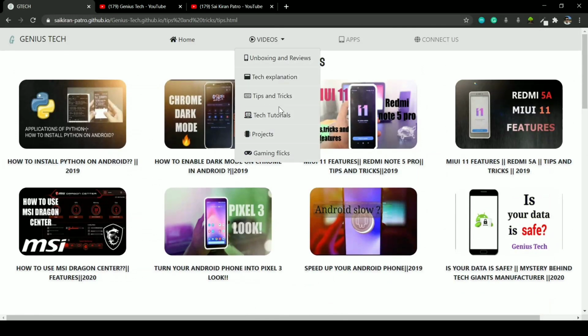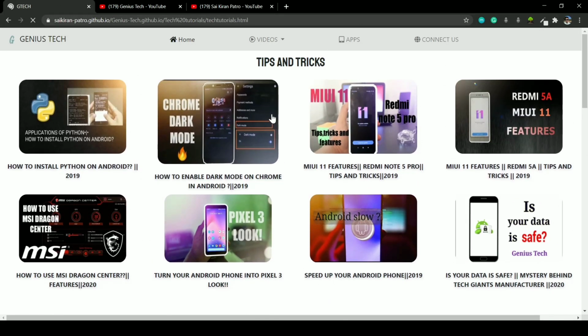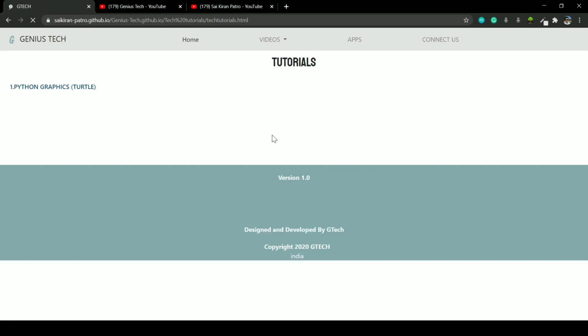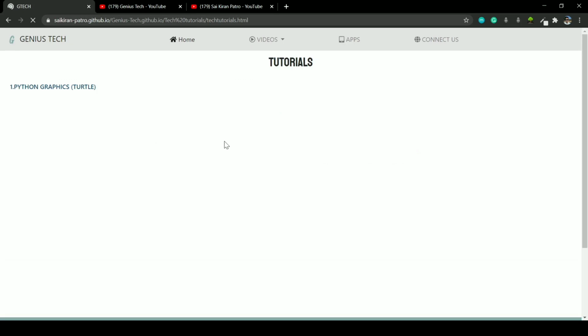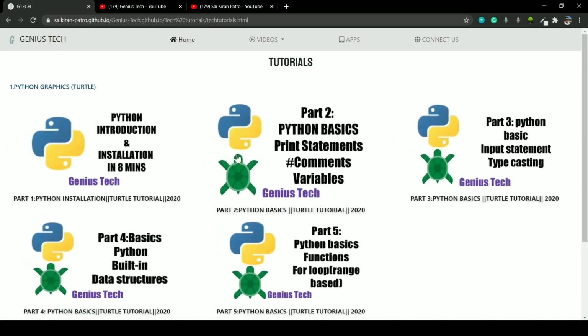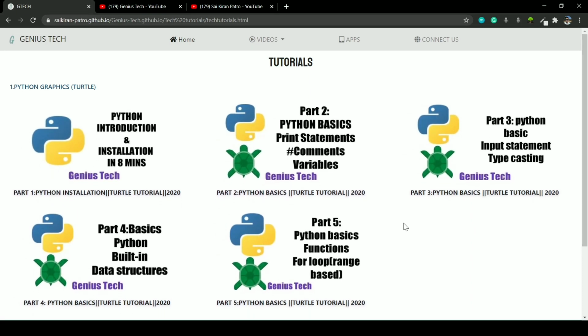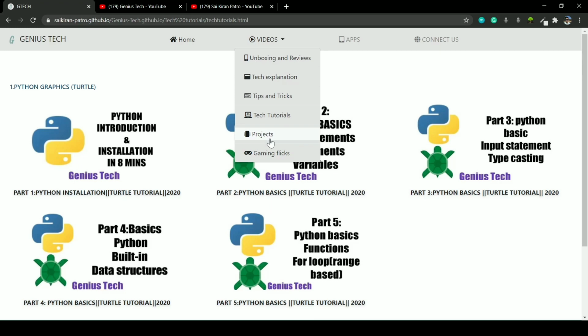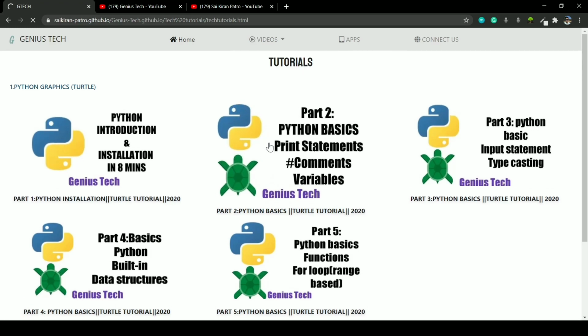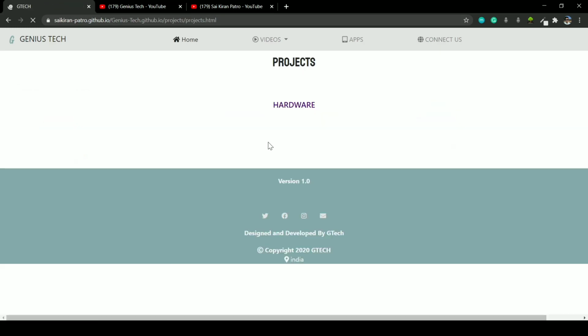So we have a tech tutorial. As of now, we only have a Python tutorial, that too just 4 to 5 videos. Definitely we are working on this and we'll provide more content over here. Okay, so let's move on to the next one, that is projects. In projects also we have only 2 videos as of now, but those 2 are very interesting.